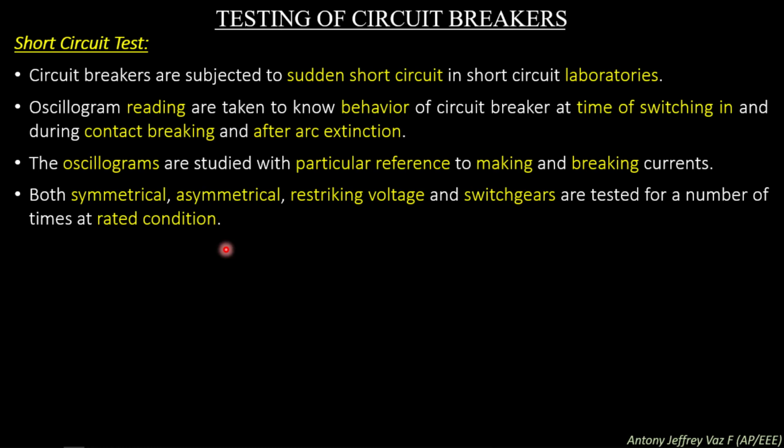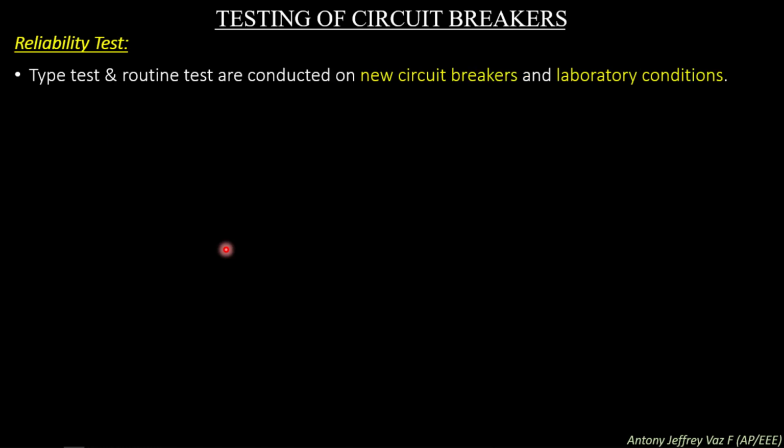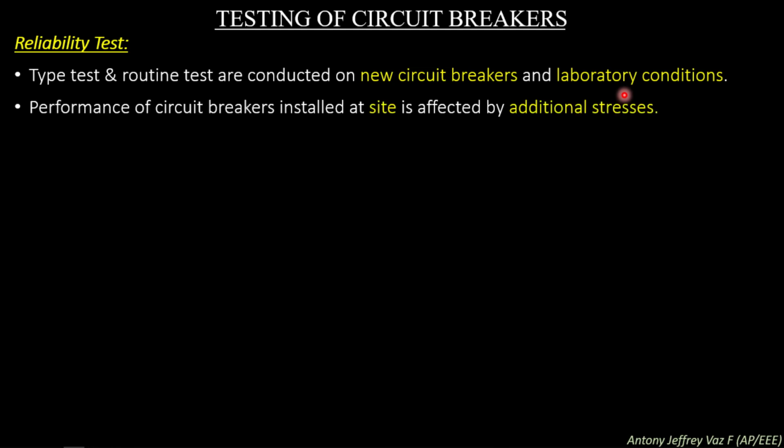So during a short circuit test, the symmetrical, asymmetrical and restriking voltage and the switchgears are tested a number of times at the rated current condition to prove that the short circuit fault will not damage the circuit breaker permanently. Reliability test. Type test and routine test are conducted on new circuit breakers under laboratory conditions. So a type test will be conducted on the new circuit breakers under laboratory conditions.